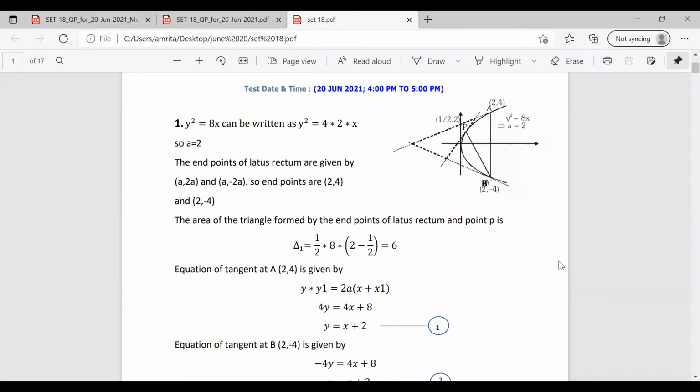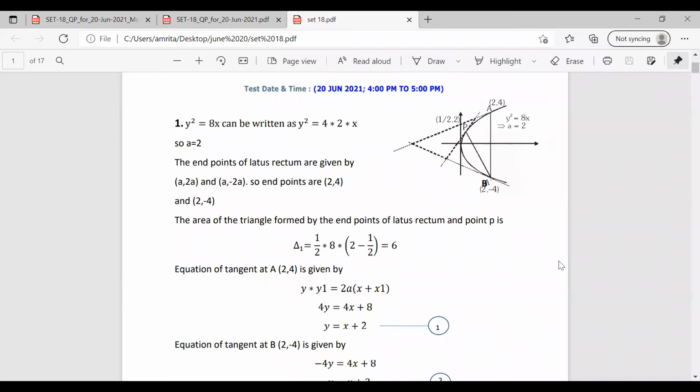Now we have to find the area of this new triangle formed by drawing the tangents at the points. So for each point, that is A, P and B, we have to find the equation of the tangent. Firstly, we find the equation of the tangent at A. The values are 2, 4. We know the equation is y y1 is equal to 2a into (x plus x1). We simply substitute the values.